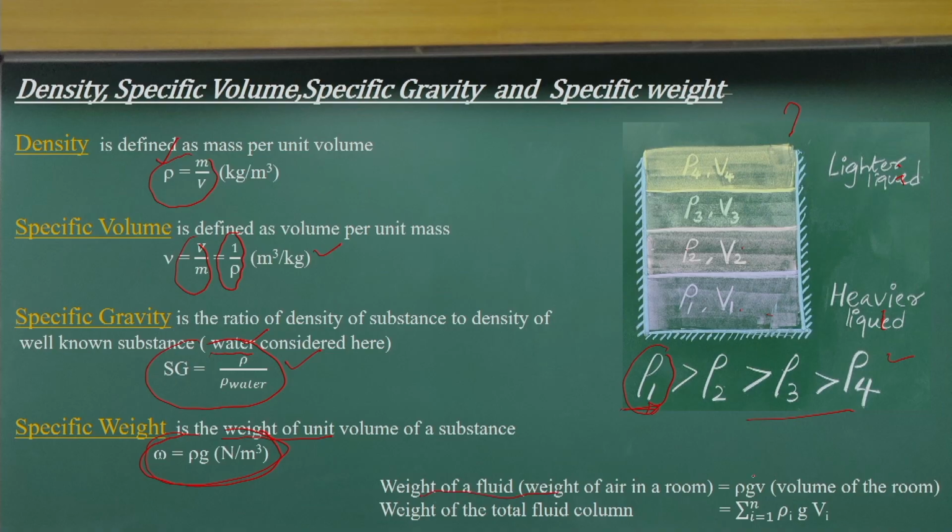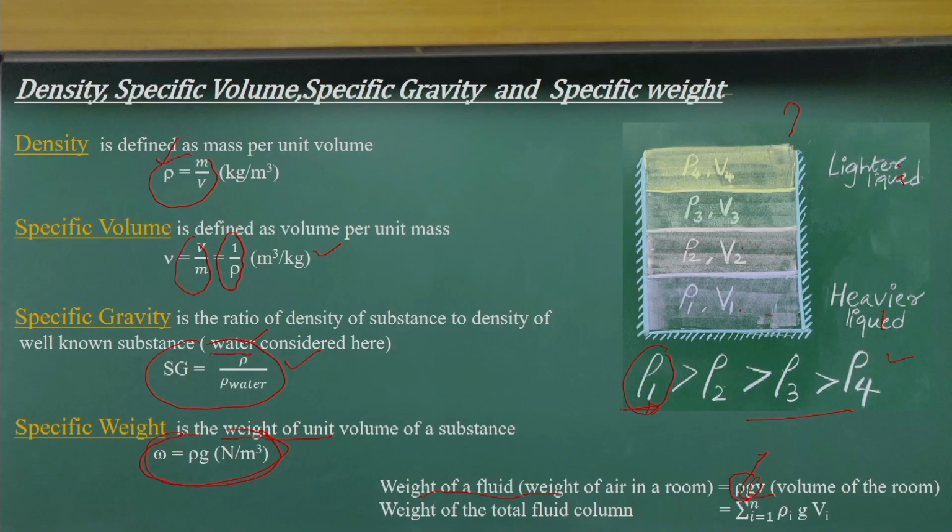And if I look at the weight of the fluid, it will be the mass into the acceleration due to gravity. Very simple concept: the density multiplied by the volume gives the mass, and mass into acceleration gives the gravity force, the weight acting on that fluid mass.